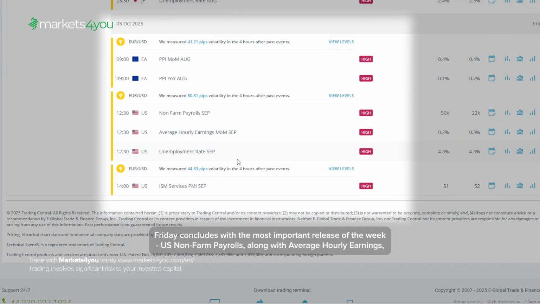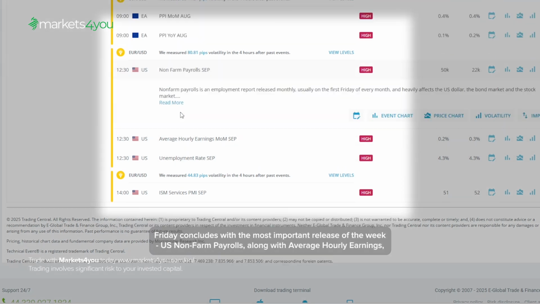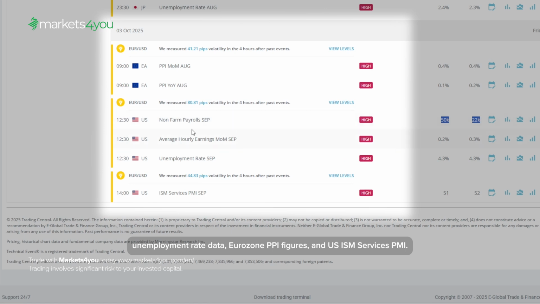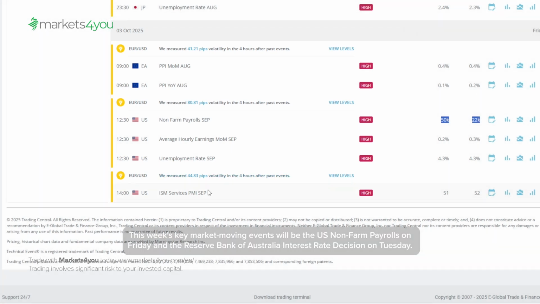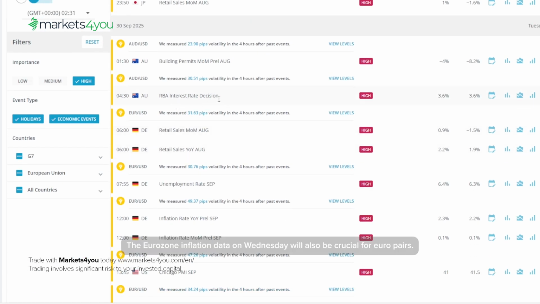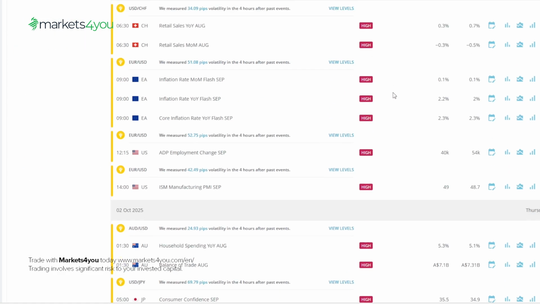Friday concludes with the most important release of the week, US Non-Farm Payrolls, along with average hourly earnings, unemployment rate data, Eurozone PPI figures, and US ISM Services PMI. This week's key market-moving events will be the US Non-Farm Payrolls on Friday and the Reserve Bank of Australia interest rate decision on Tuesday. The Eurozone inflation data on Wednesday will also be crucial for Euro pairs.